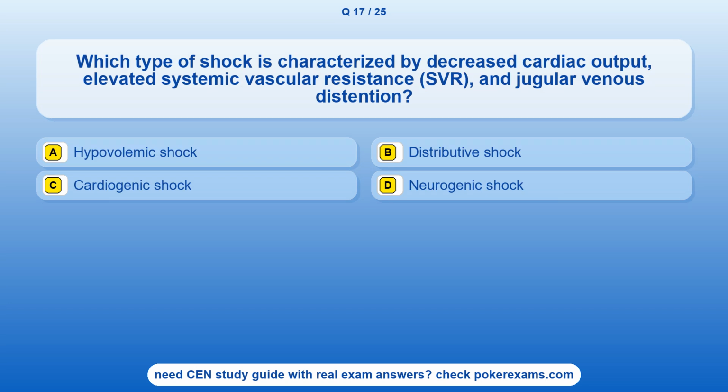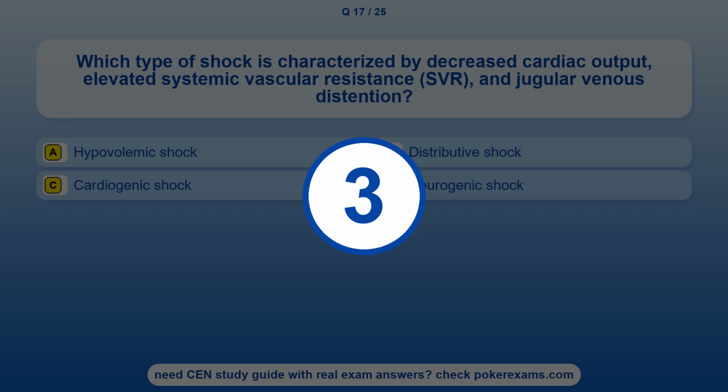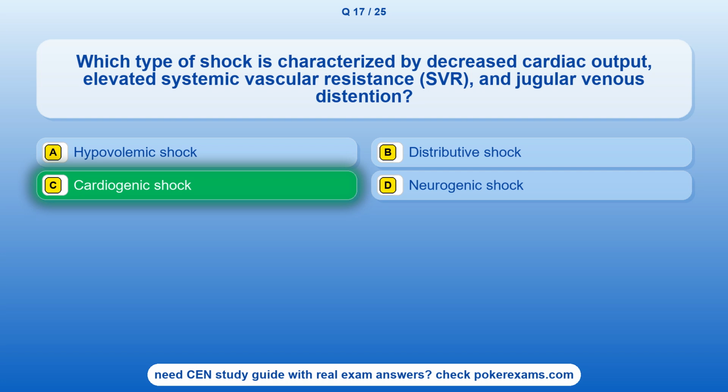Question 17. Which type of shock is characterized by decreased cardiac output, elevated systemic vascular resistance (SVR), and jugular venous distension? Option A. Hypovolemic shock. Option B. Distributive shock. Option C. Cardiogenic shock. Option D. Neurogenic shock. The correct answer is option C.